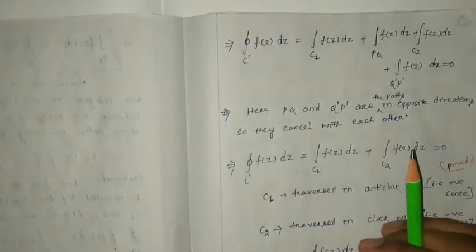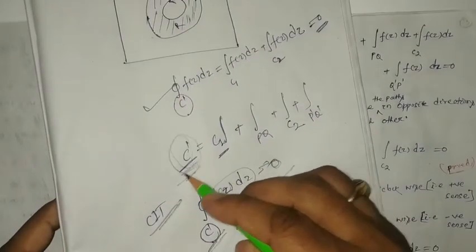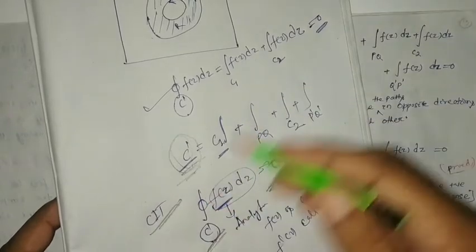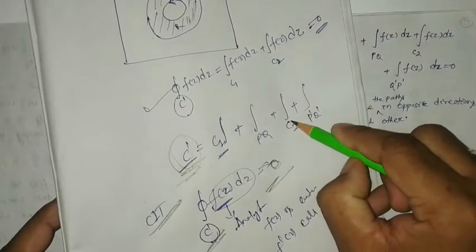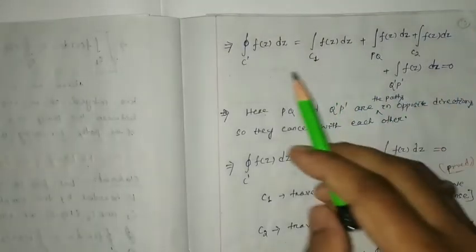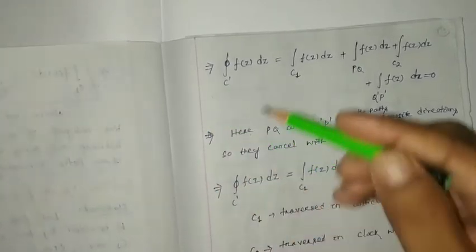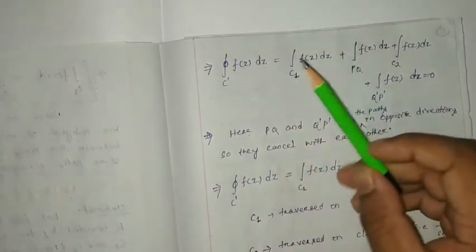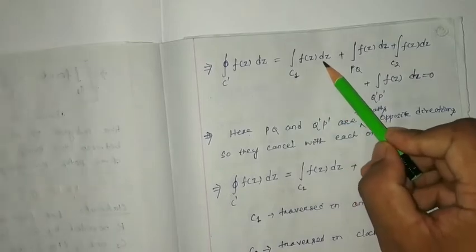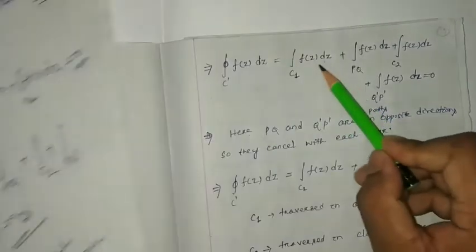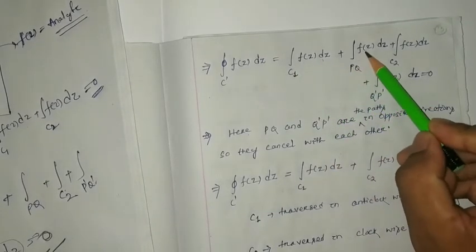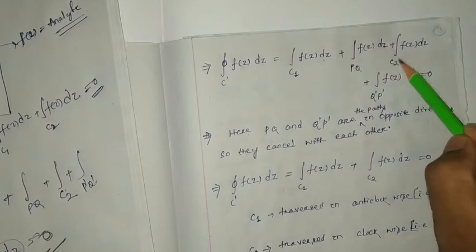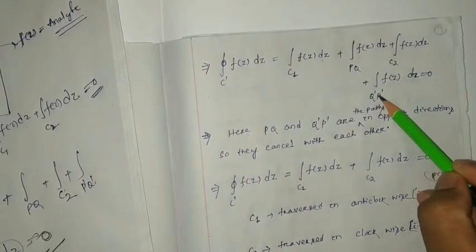Okay. Now, as I told, C dash is nothing but the summation of the line integration of C1 plus PQ plus C2 plus P dash Q dash. So we can write in a similar manner that the closed integration of C dash f(z) dz equals the line integration over C1 of f(z) dz, carefully, line integration, plus PQ line integration of f(z) dz plus C2 line integration of f(z) dz plus Q dash P dash f(z) dz.